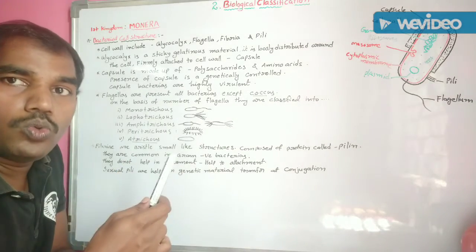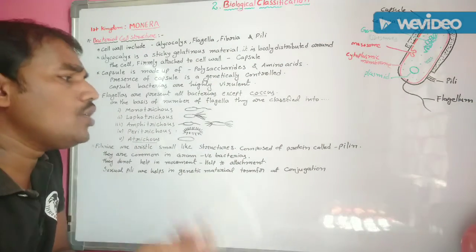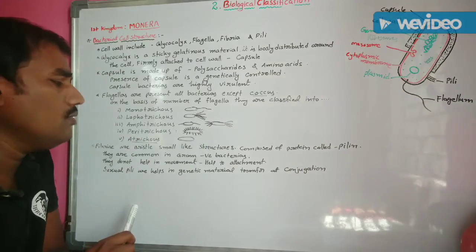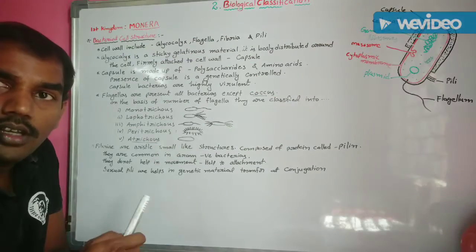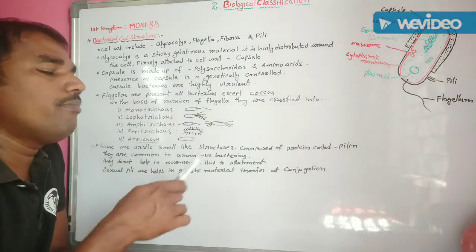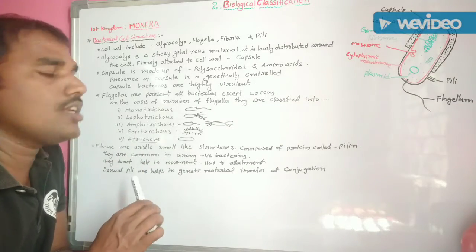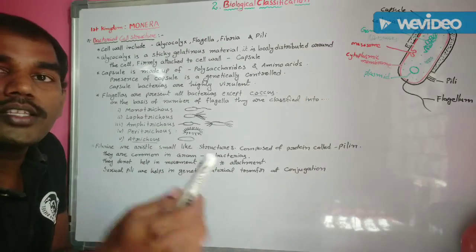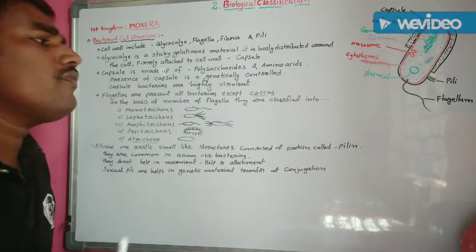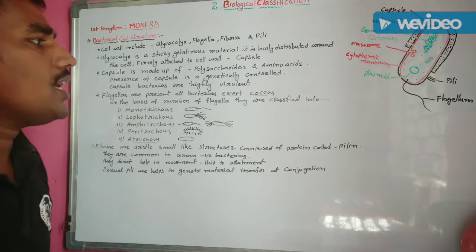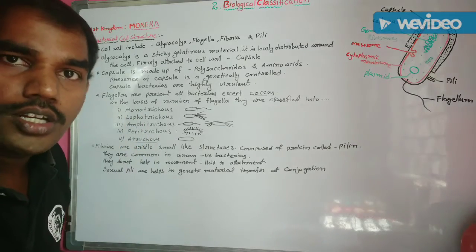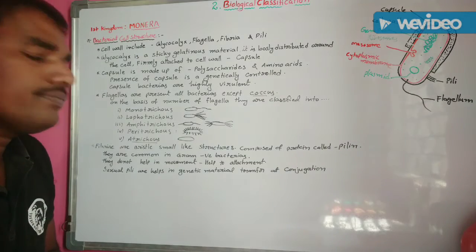Amphitrichous, two or more than two flagella present at either polar end of the bacteria. Peritrichous, this means numerous flagella surround the bacterial surface. Atrichous means flagella are absent. In this way, on the basis of the number of flagella, the bacteria are classified into monotrichous, lophotrichous, amphitrichous, peritrichous, and atrichous. Understand?